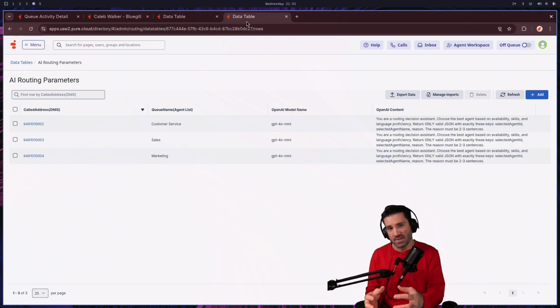The exact sentences that are given back for the reasoning of deciding the agent and the agent name are then played back to me in a computerized voice. So that's on the phone system where that audio is coming from. But the text being read off is right from that AI model. I'll then let it route to the agent, and then we'll take a look at the logs.